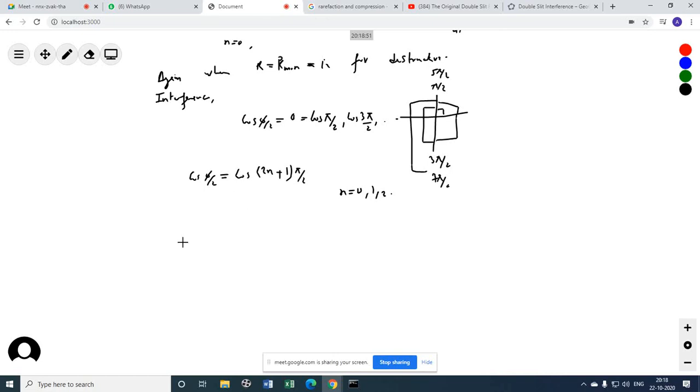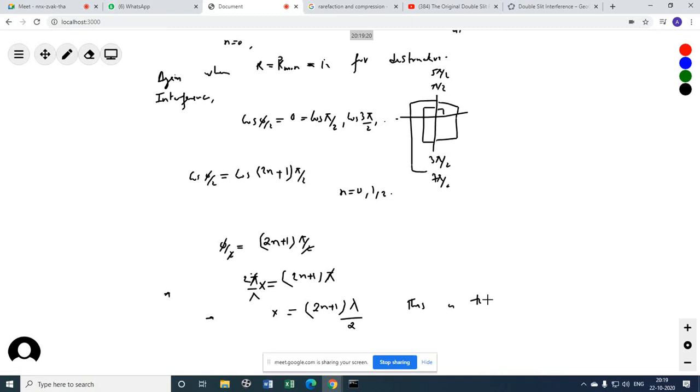Then again do like that. Cos gets cancelled. So 5 by 2 must be equal to 2n plus 1 pi by 2. So again 2 gets cancelled. So 2 pi by lambda x is equal to 2n plus 1 pi. Pi out. What do I get? X should be equal to 2n plus 1 lambda by 2. This is the condition for destructive interference.